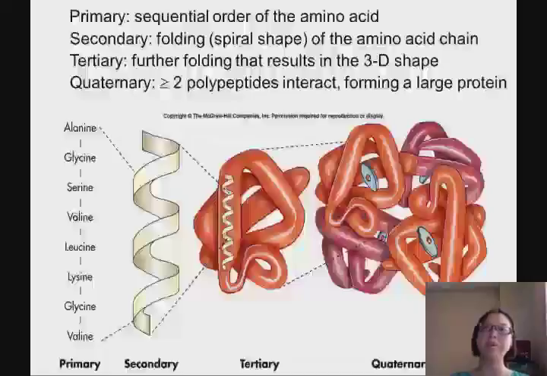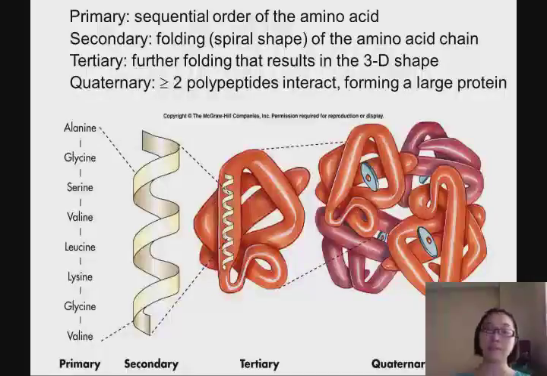Of course, our protein synthesis has sequences. There are four sequences of a protein. The primary sequence is called the sequential order of amino acids. As you can see right here, alanine is the first one, then glycine, serine, valine, leucine. It's just a regular, long chain of amino acids.